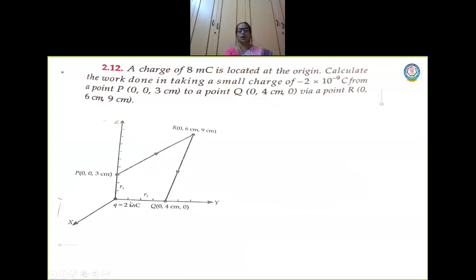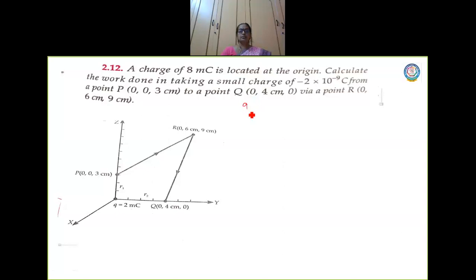Now one point is here, the other point is here, and in between you have another point R, which is 0, 6 centimeter in the y-axis, and 9 centimeter in the z-axis, but x-axis 0. So what is the work done in taking a small charge whose value is minus 2 into 10 power minus 9 coulomb from point P to Q through R? Okay. So first let us write the values.